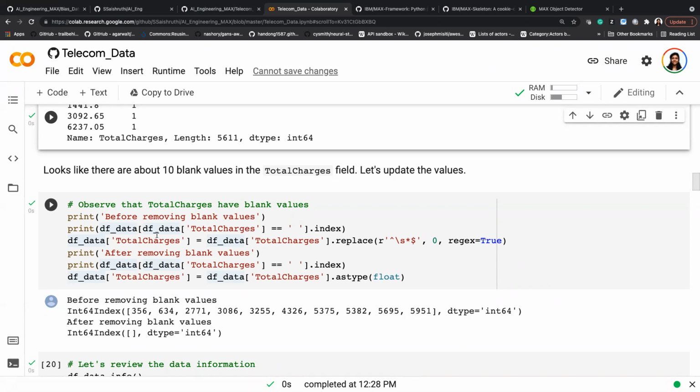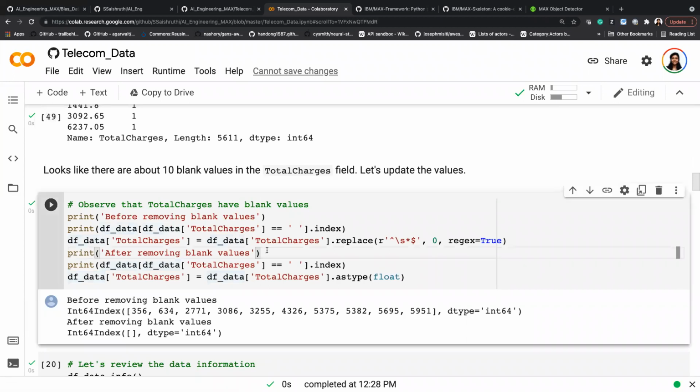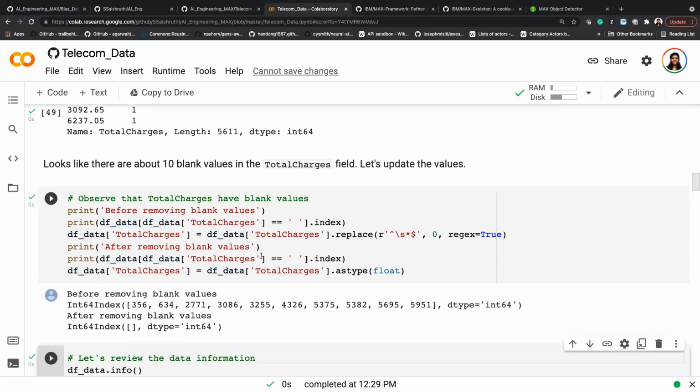We typically go with the imputation technique using mode, median, mean values, and there are others. You can even predict your missing value by using, for example, KNN algorithm, K nearest neighbor algorithm. There are different ways of doing it based on your data property. But for the purpose of demo, I'm going with zero.